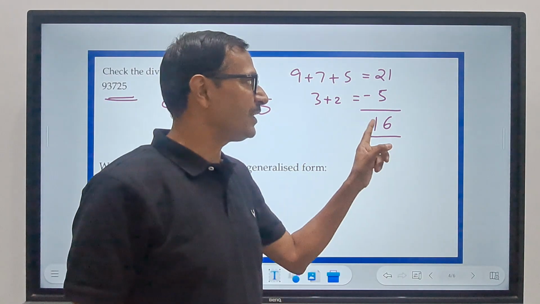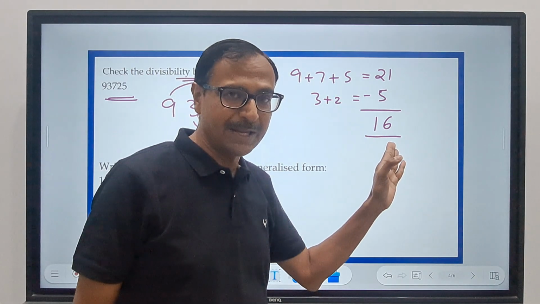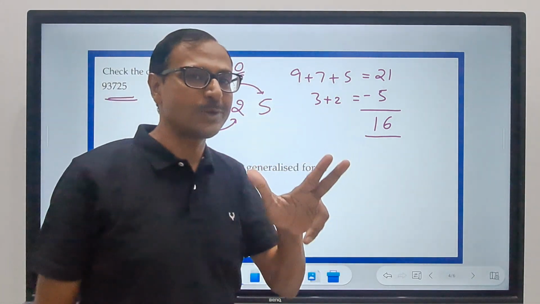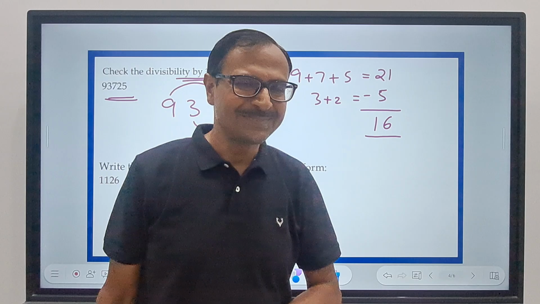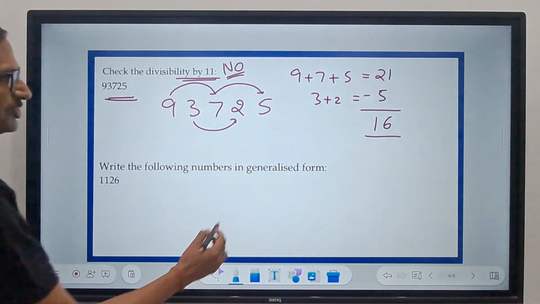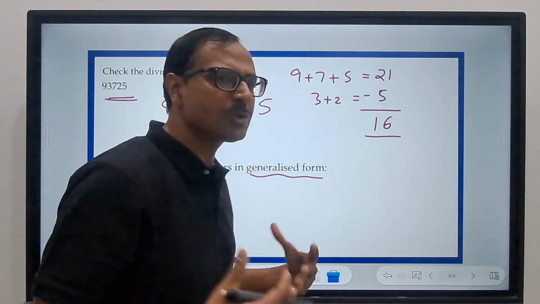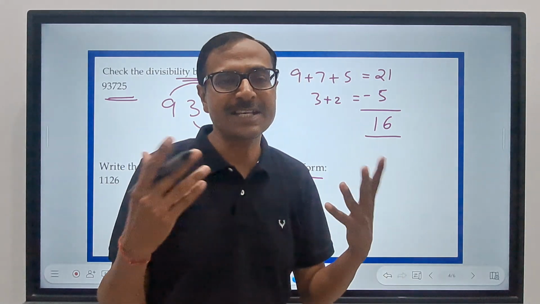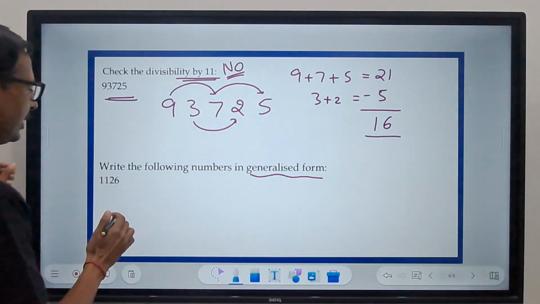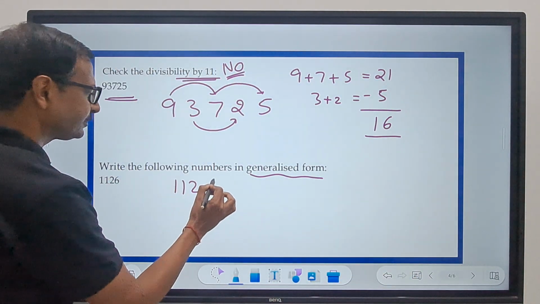Remember the rule? If it is 0 or a number divisible by 11, the entire number is also divisible by 11. Let's have another one. Generalized form, that's also called the expanded notation or the expanded form. So what do we do here? 1126, very easy.